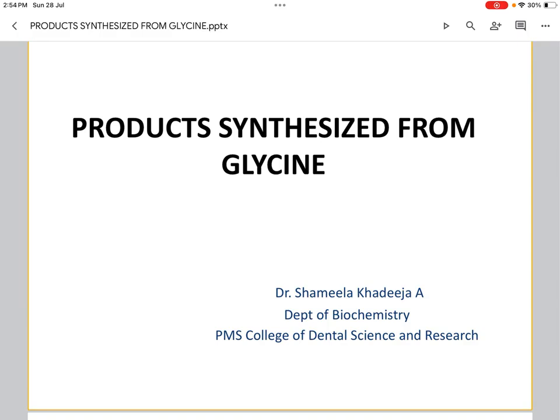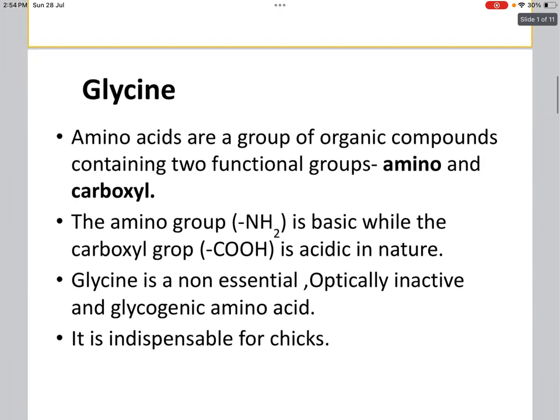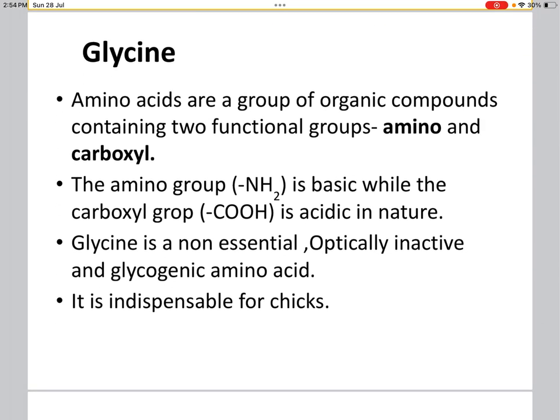Today we will discuss the product synthesized from glycine. In the last class, we have learned about the different types of amino acids, importance of amino acids, etc. So today we will go to the products synthesized from the amino acid glycine. Amino acids are a group of organic compounds containing two functional groups, amino and carboxyl. The amino group is basic while the carboxyl group is acidic in nature, which we have already discussed in the last class. So glycine is a non-essential, optically inactive and glycogenic amino acid.